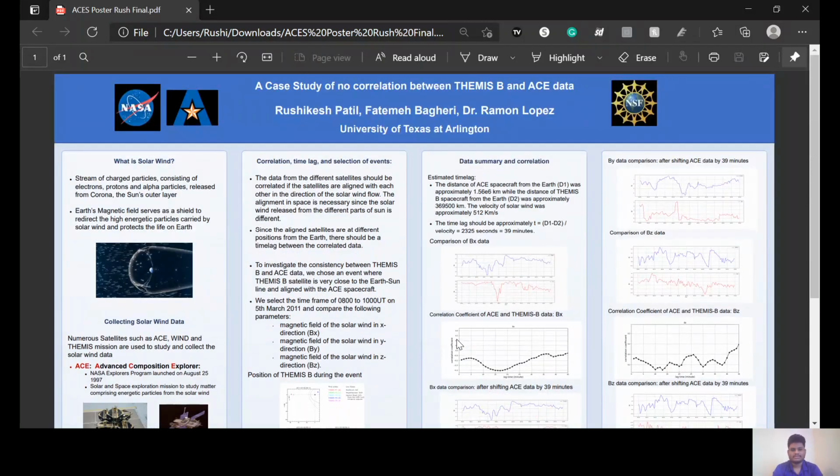I work with Dr. Mark Lopez, and my research project is a case study of no correlation between THEMIS B and ACE data. So first of all, we'll look at what is solar wind.